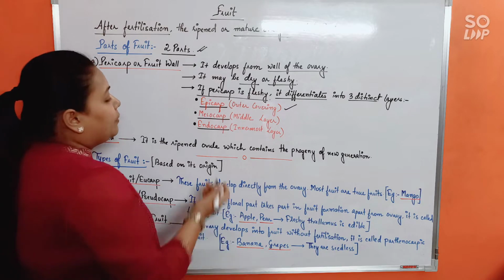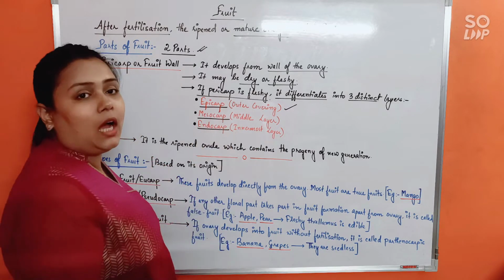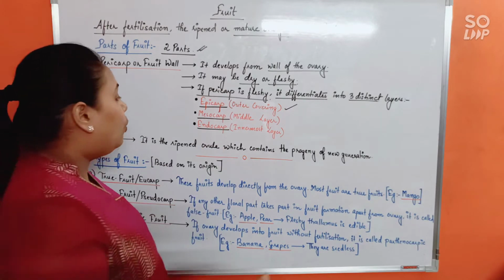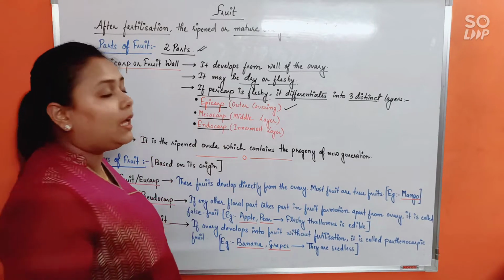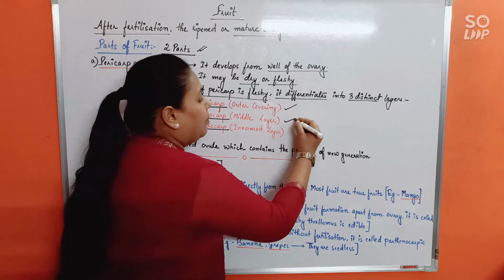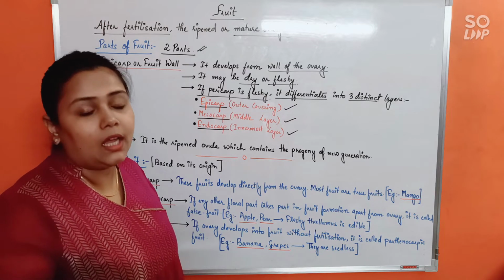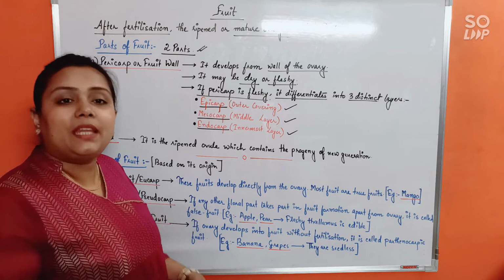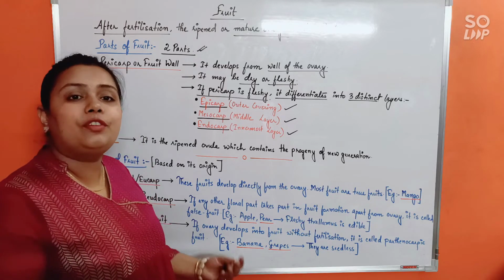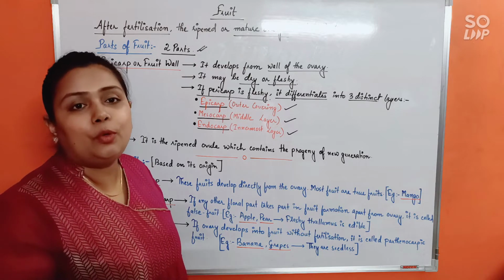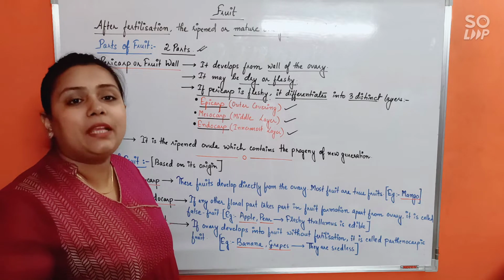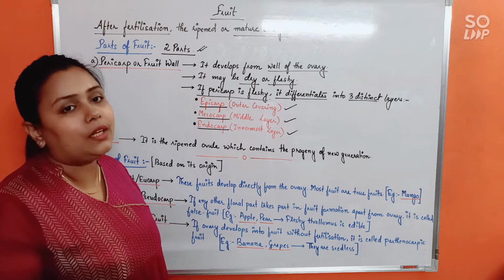Next, mesocarp. Mesocarp is the middle layer. Whereas endocarp is the innermost layer. So do remember, there are two types of fruit. One is fleshy and other is dry. In case it is fleshy, the pericarp will again consist of three distinct layers: the outermost epicarp, the middle mesocarp, and the innermost endocarp.